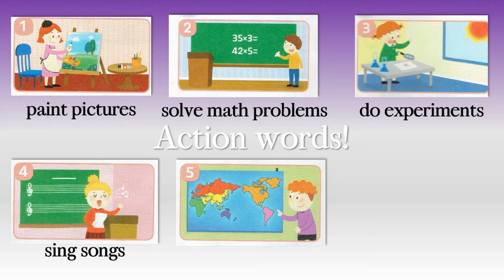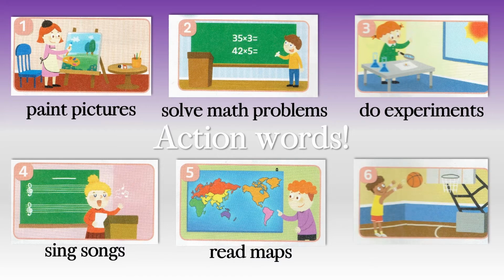Number 5, social studies. Now, sometimes we do this in social studies to find out where people live. What is this? Read maps. That's right, read maps. Number 6, PE. What do we do in PE? Play sports. Yes. Okay, please practice these actions because you will need to know them for the next big quiz, and try to remember what actions go with which subjects.